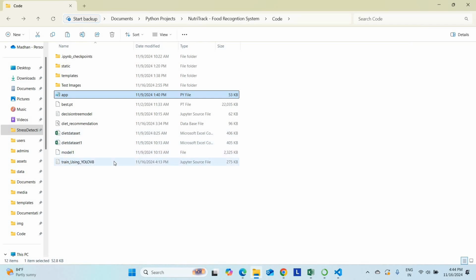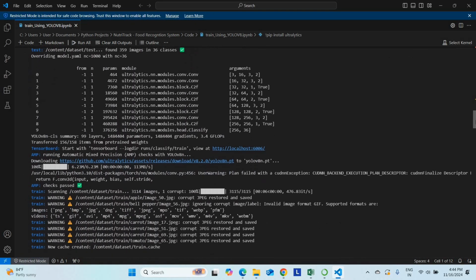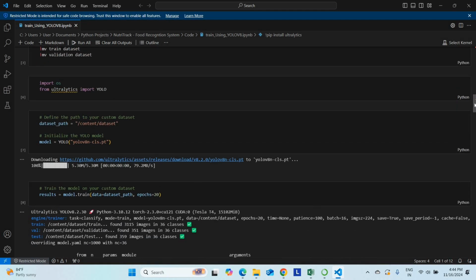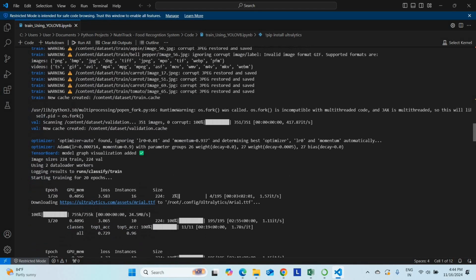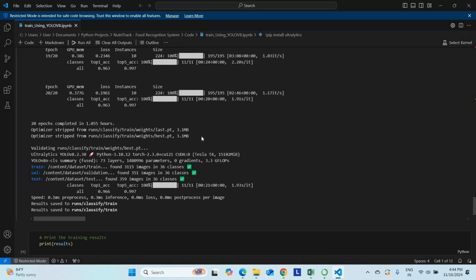First of all, I can show the YOLO algorithm result here. This is the training code. You can check the result accuracy here. This project produces an accuracy of 99%, as we mentioned earlier. You can check the accuracy here. The top accuracy is 99.7. So this is the overall accuracy, 99.7. Okay, this is our result for the training code.